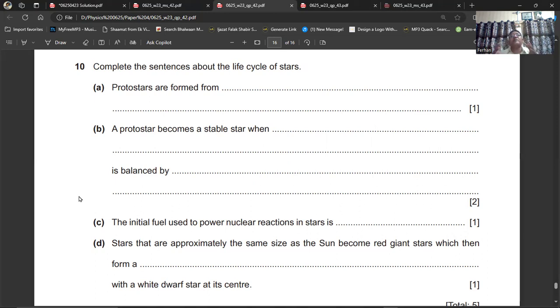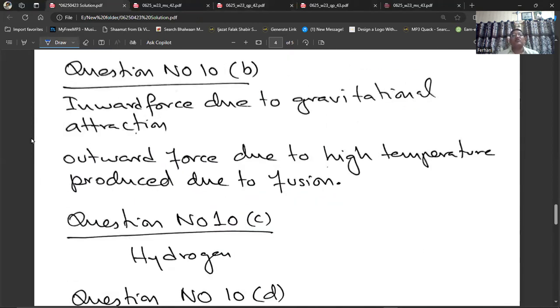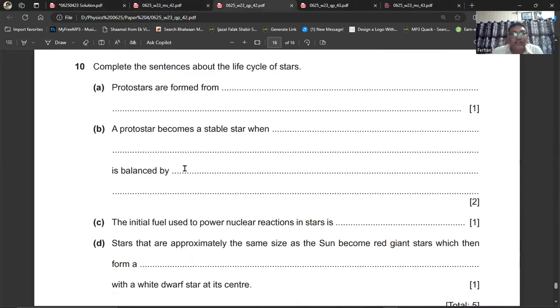and they convert into helium, and during that process an enormous amount of energy is given out, so that produces an outward force. The inward force is due to the gravitational attraction and the outward force is due to the energy produced by the fusion reaction. So the inward force due to the gravitational attraction is the first fill in the blank, and the outward force is due to the high temperature produced due to fusion. This is my answer. The marking scheme says the inward force of gravitational attraction is balanced by the outward force due to the high temperature in the center of the star, and that high temperature is due to the fusion reaction.